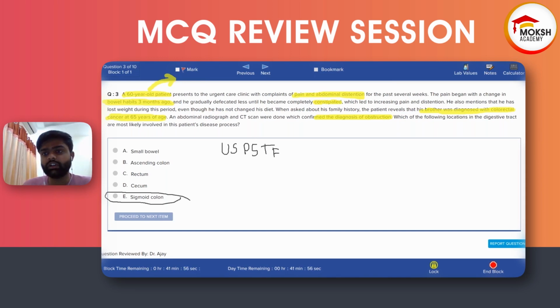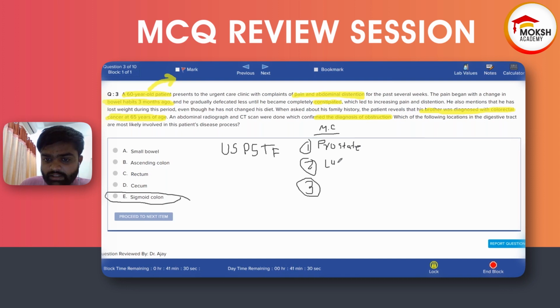First of all, in males there are three cancers we have to remember as most common. The most common cancer in the United States is prostate cancer. The second one is lung cancer, and the third one is colon cancer.